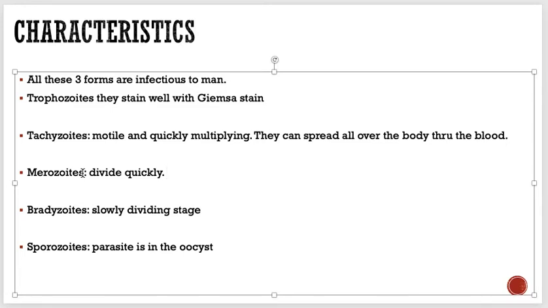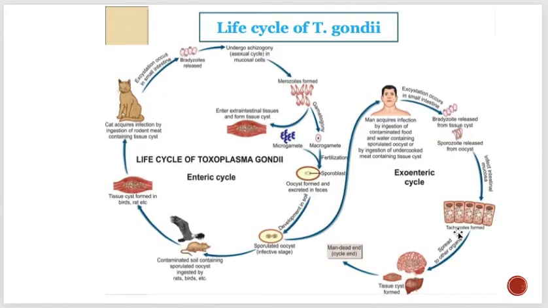Okay, so this is about merozoite. What happens is the merozoites can be released as bradyzoites in the form of tissue cyst, and then again the cycle starts. So you can see over here, this is the enteric cycle, and this one is the exoenteric cycle. Here they are naming it a little differently, but the things are the same.